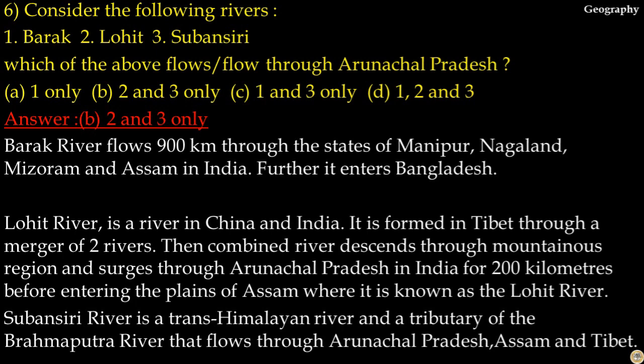Further, it enters Bangladesh. Lohit River is a river in China and India. It is formed in Tibet through the merger of two rivers. Then the combined river descends through a mountainous region and surges through Arunachal Pradesh in India for 200 km before entering the plains of Assam, where it is known as Lohit River. Subansiri River is a trans-Himalayan river and a tributary of the Brahmaputra River that flows through Arunachal Pradesh, Assam and Tibet. So the answer to this question is option B.